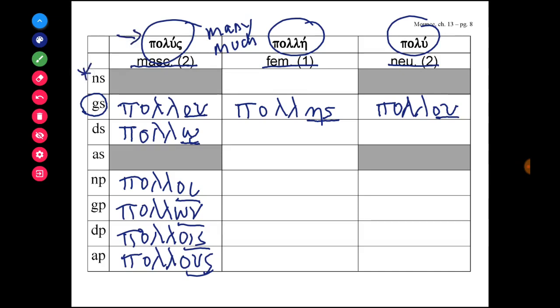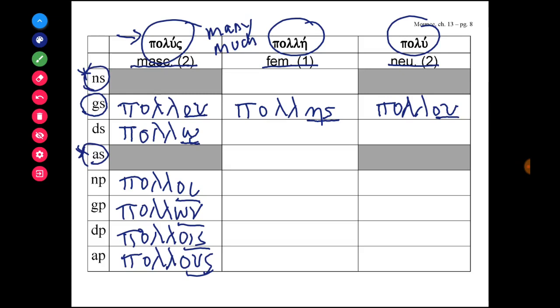Except in the nominative singular and accusative singular, what makes polus, polé, polu a different type of 2-1-2 adjective is that in the nominative singular and accusative singular forms, it actually uses a different stem and the third declension endings.